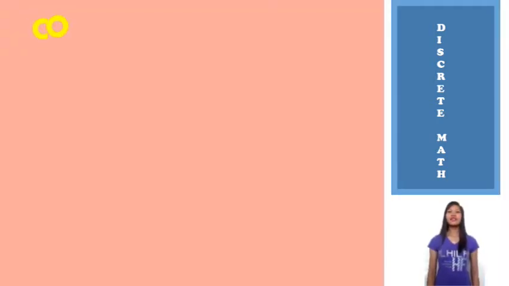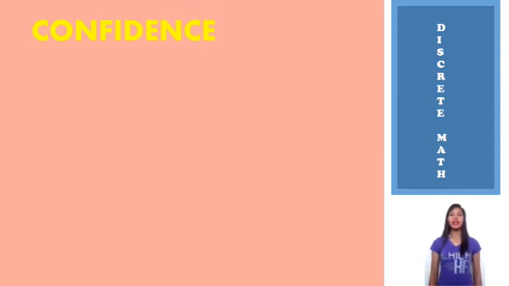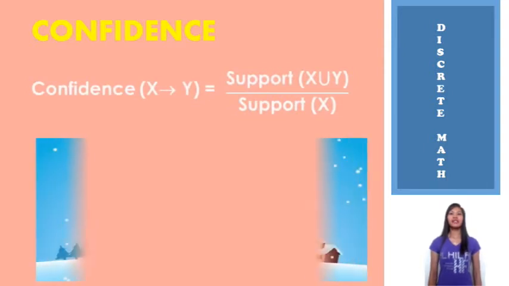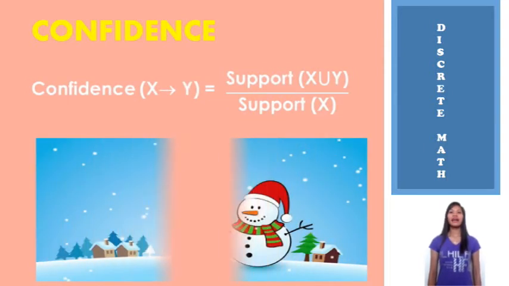Next, we are going to determine the confidence of the transaction. Confidence is an indication of how often the rule has been found to be true. It is given by the formula: confidence of X implies Y equals the support of X union Y divided by the support of X.